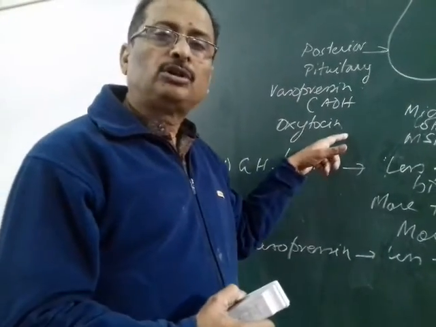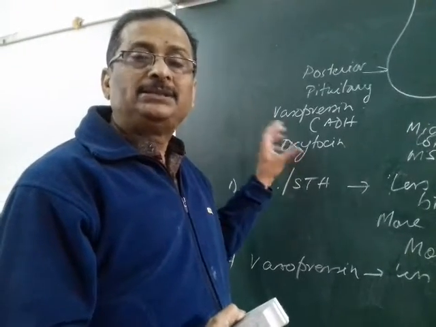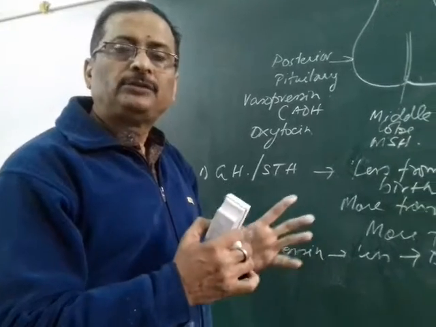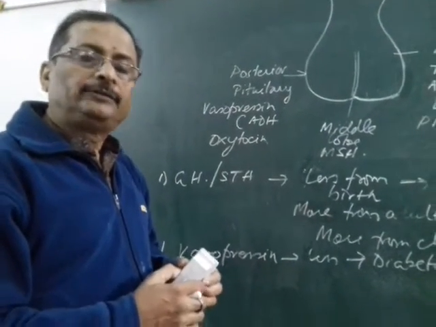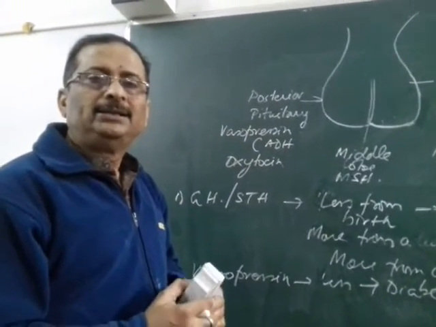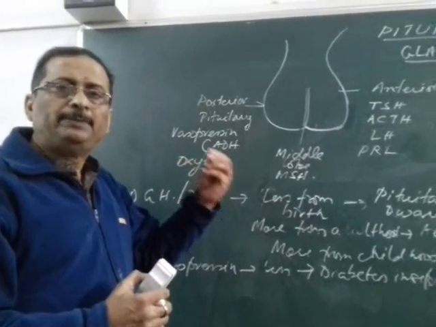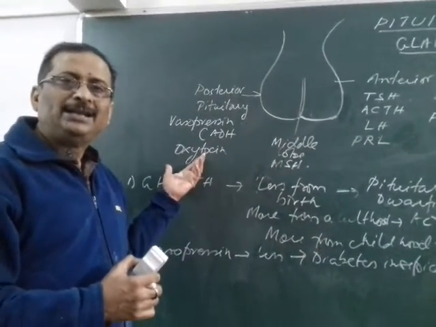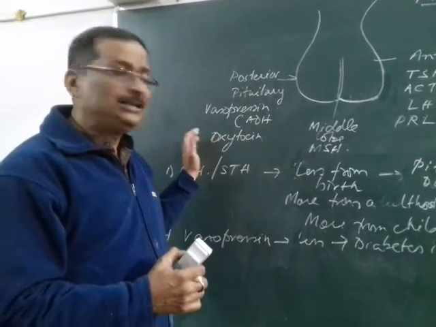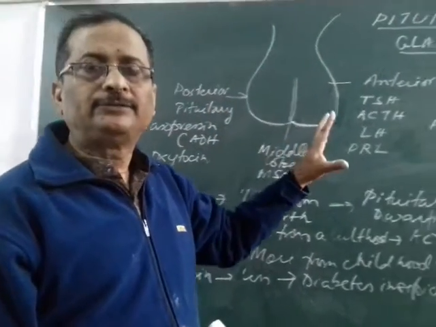There is a hormone called oxytocin also, or pitocin. This is secreted from the posterior pituitary. This helps in the contraction of the uterus during childbirth. And of course oxytocin also helps in the secretion of milk in lactating mothers. When the baby suckles the nipple of the mother, oxytocin is released and the milk is released from the milk gland. So that is one of the functions of oxytocin. This is all about the pituitary that we have studied today.